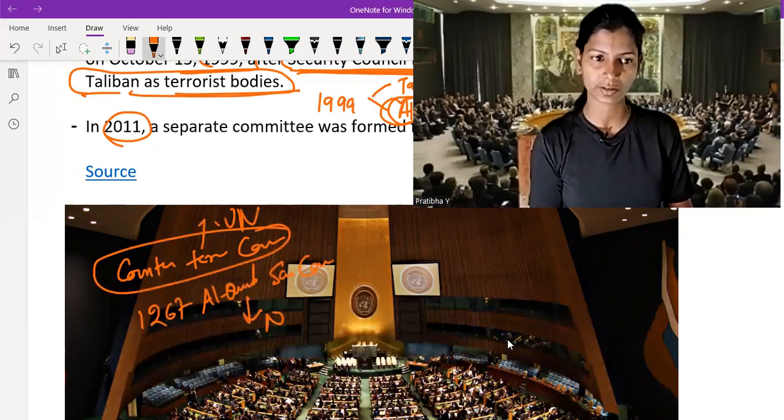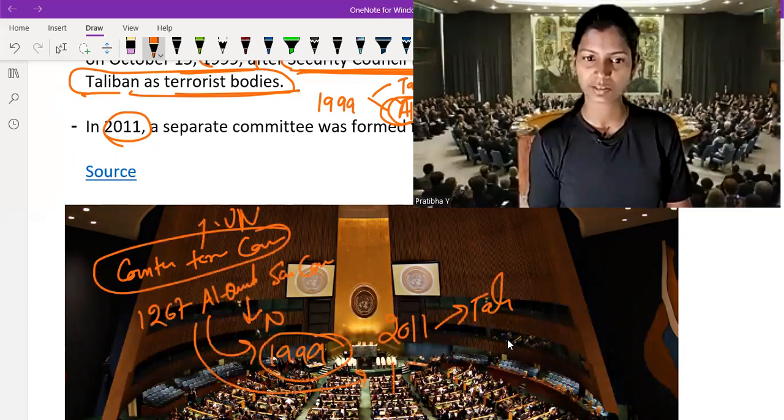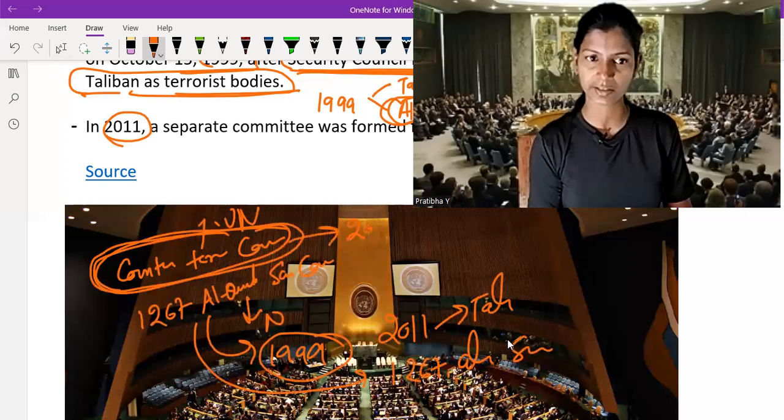It was formed in 1999 as the Al-Qaeda and Taliban Sanction Committee, but later in 2011 a separate committee was formed for the Taliban. So this committee was renamed the 1267 Al-Qaeda Sanction Committee. And the Counter Terrorism Committee is under the UN. India chaired it in 2011, and again India chaired it in 2022. Currently India chairs it.